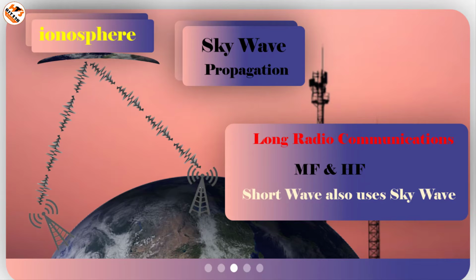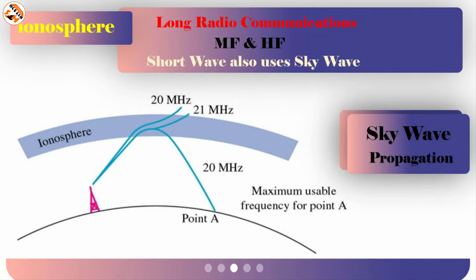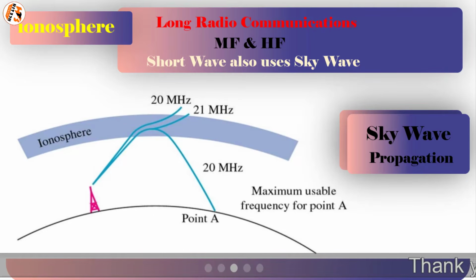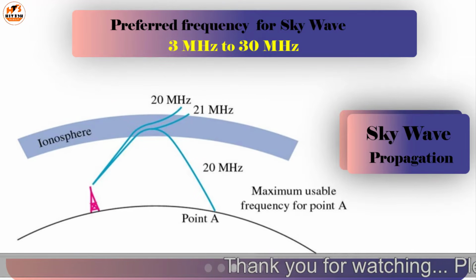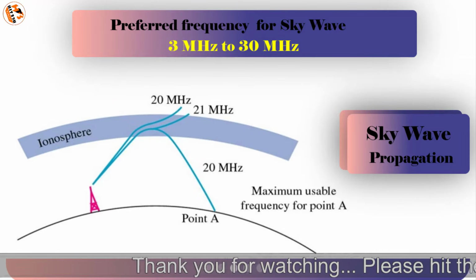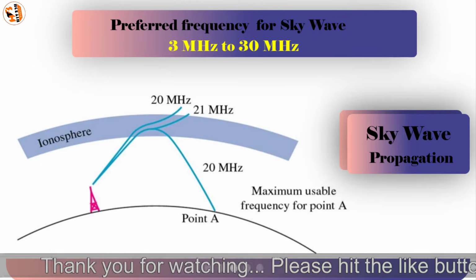Now we will discuss critical frequency. Critical frequency for an ionospheric layer determines the highest frequency that will be returned down to the earth by that layer when the transmitter is transmitting straight upward in the sky. The maximum frequency that gets reflected back and reaches the receiver antenna at the earth's surface is called critical frequency. The frequency range which is preferred for sky wave propagation is from 3 MHz to 30 MHz.